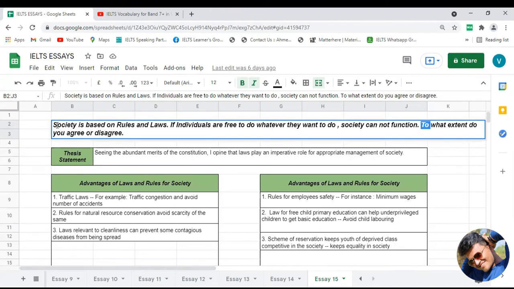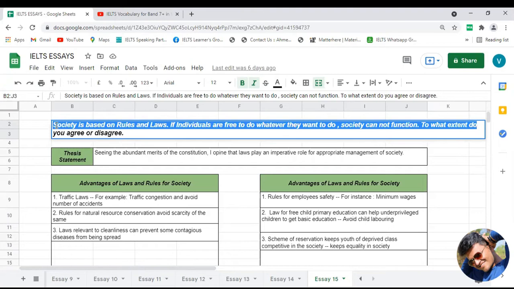It means that this sentence is trying to say that society can only run with proper rules and regulations, with proper rules and laws. Without rules and laws, society cannot run. So this is what the basic statement is.